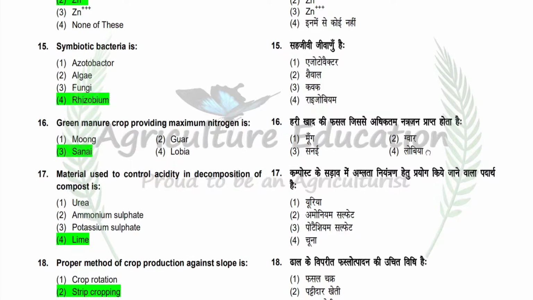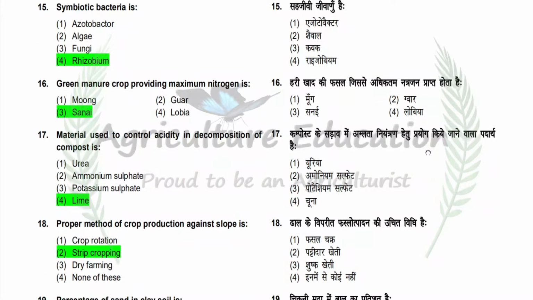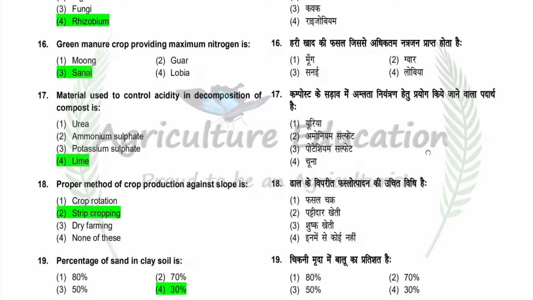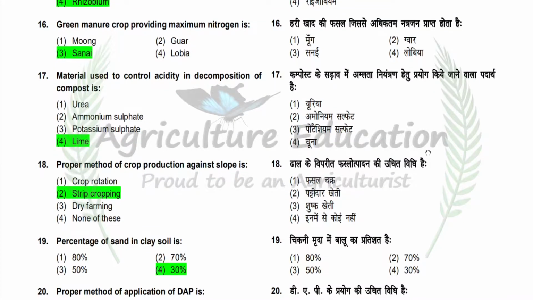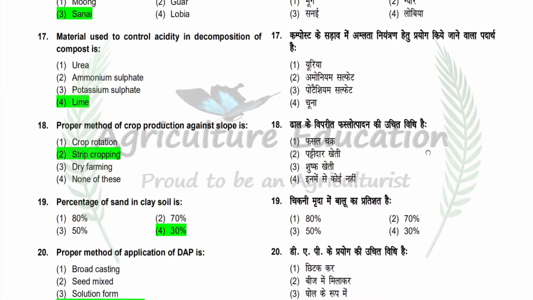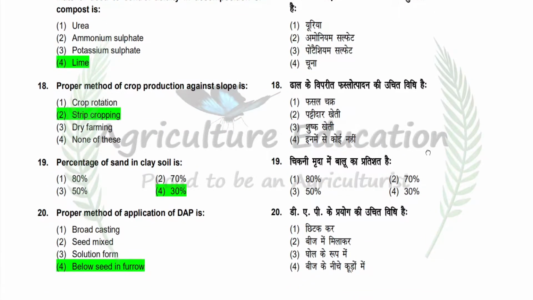Next question is green manure crop providing maximum nitrogen is. Option is moong, guar, sanai, lobia. So correct answer is sanai. Next question is material used to control acidity in decomposition of compost is. Option is urea, ammonium sulfate, potassium sulfate, lime. So correct answer is lime.